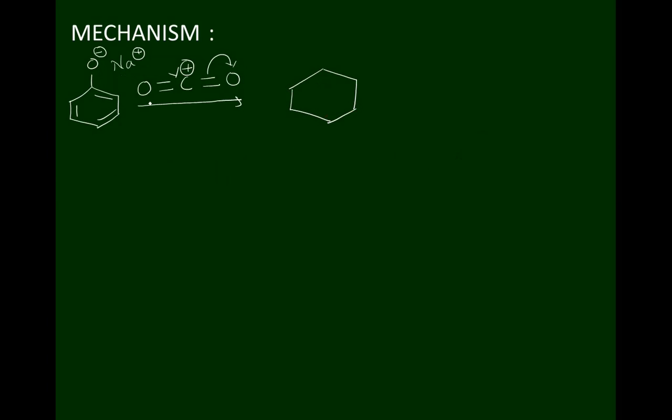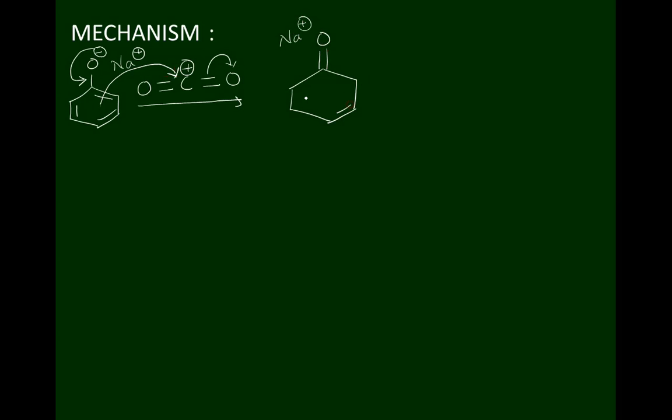Sorry, the negative charge present on the oxygen atom undergoes delocalization with the conjugated benzene ring. Therefore, the pi electrons present in the benzene ring attack this electrophilic carbon atom, like this. Here Na plus will be like that only.